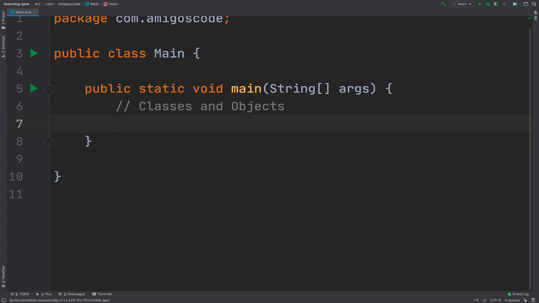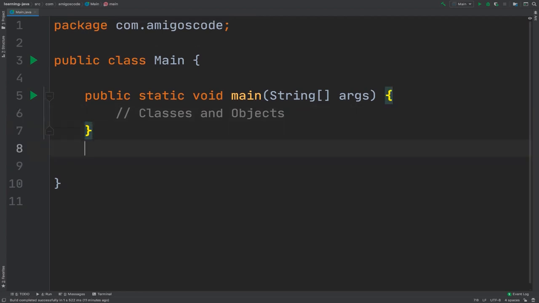So we can represent that in code by creating a class. So a class is a blueprint, and then from that class we can create the actual object, which will be the actual lens.